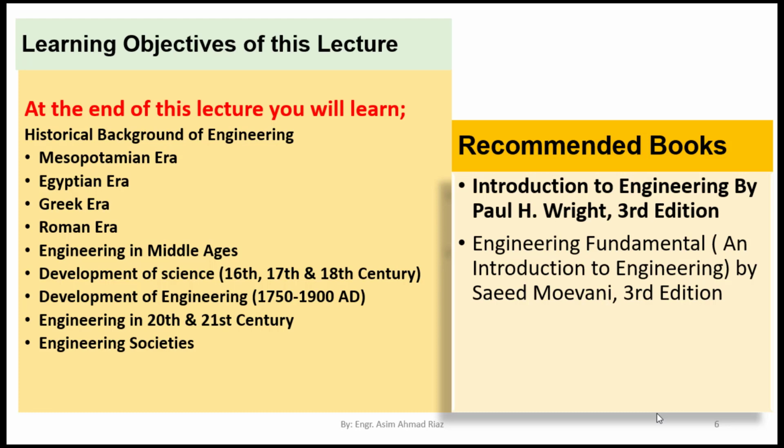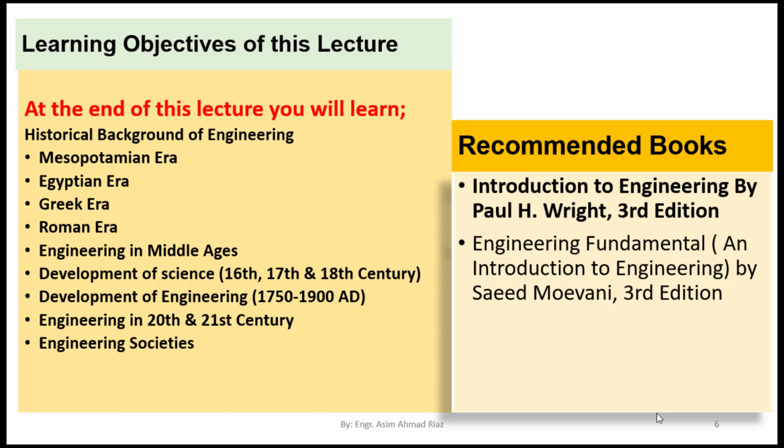Learning objectives of this lecture: at the end of this lecture, students will learn the historical background of engineering. What is the history of engineering in different eras? We have the Mesopotamian era, the Egyptian era, then the Greek era and Roman era. Engineering in the Middle Ages, development of science, development of engineering, engineering in the 20th and 21st century. What are the different engineering societies? What are engineers working on today? We'll discuss all these things in this lecture.